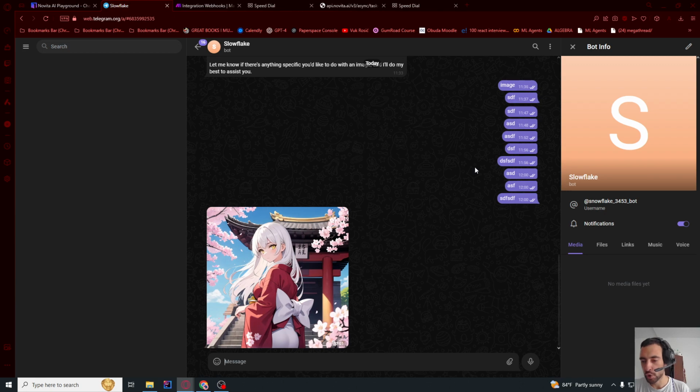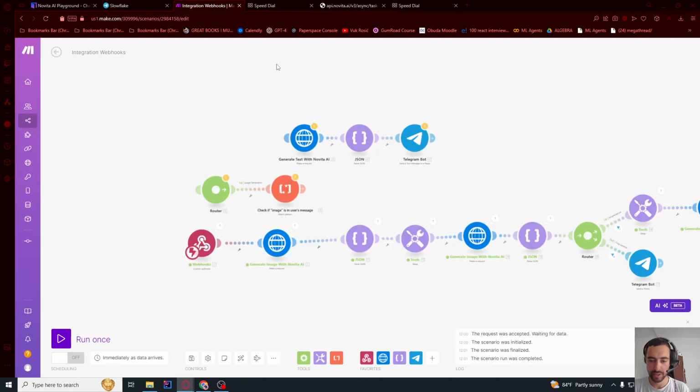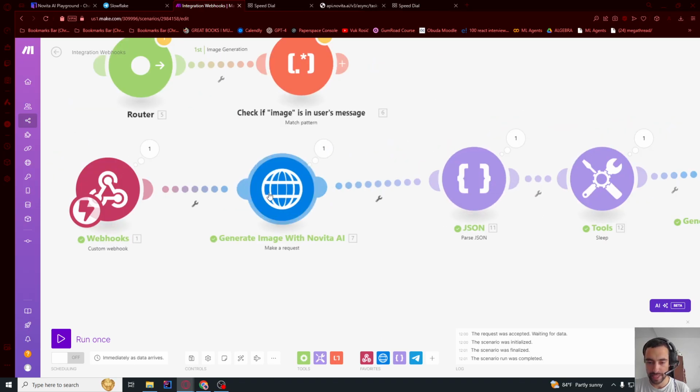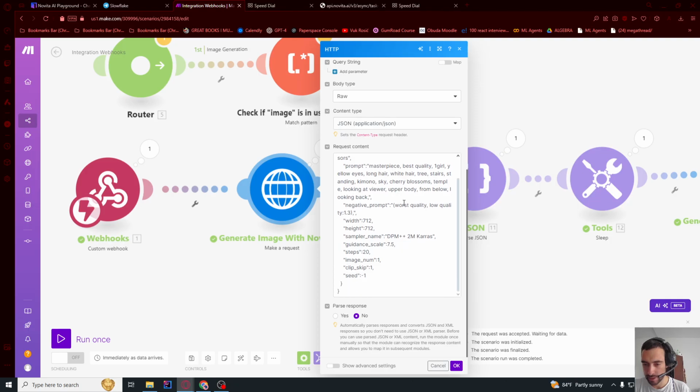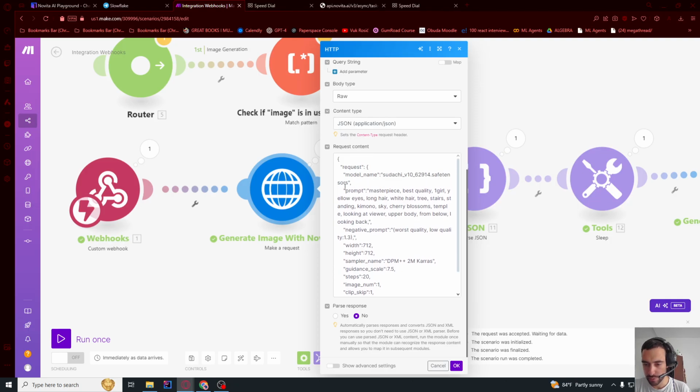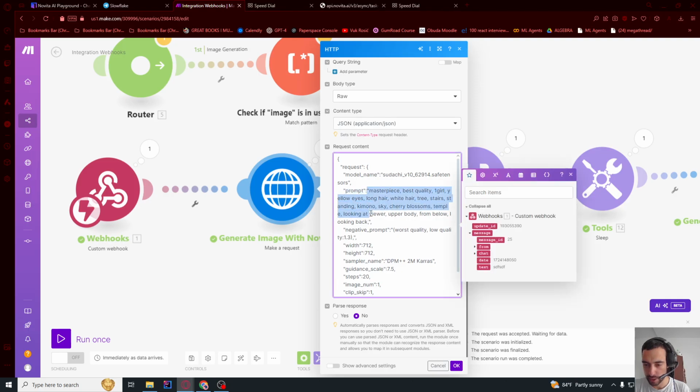Now I will show you how to pass in user's message into prompt as well. So it generates what the user said. So go here in the beginning, and down here in body, here where it says prompt, this is the whole prompt. And here just before the ending quotes, let's add some space and pass in the user's text.